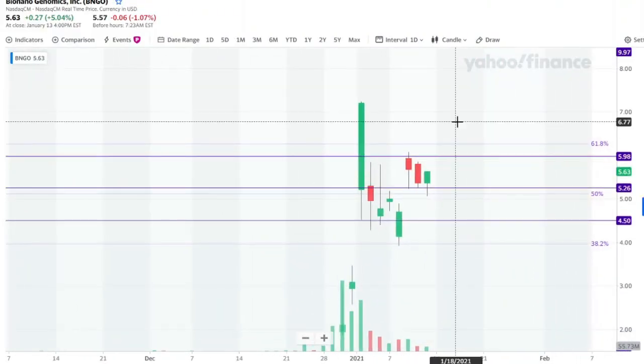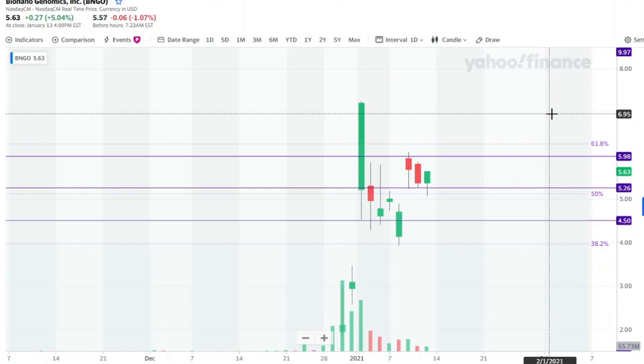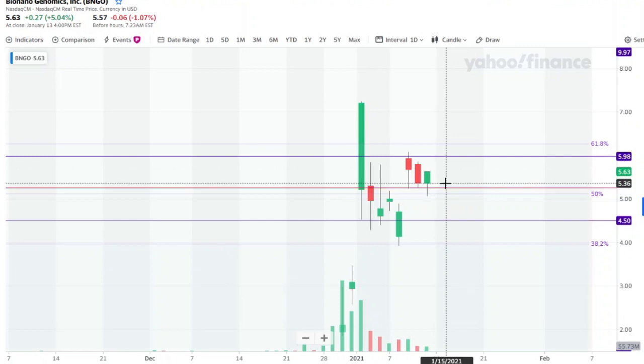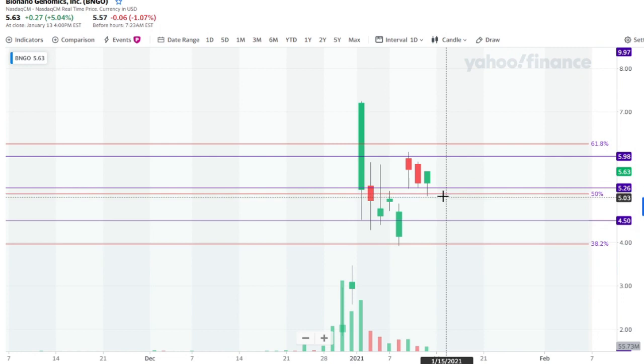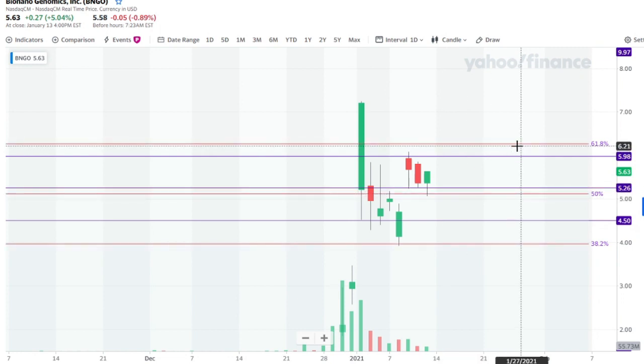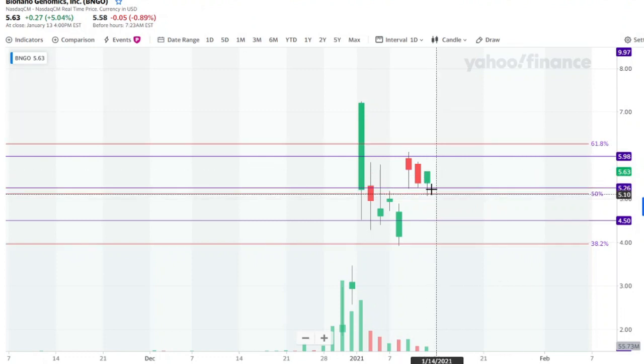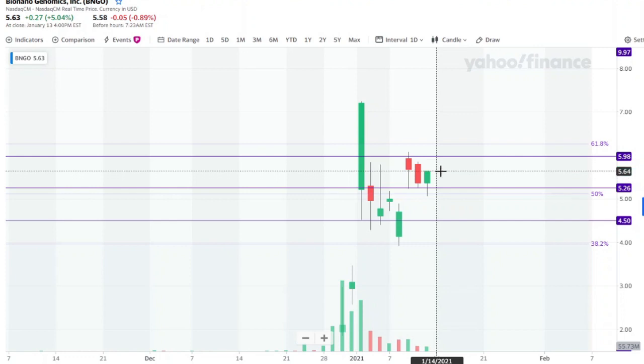Okay, geniuses. So this is what happened yesterday, and I like this candlestick that we closed with yesterday. It was a green candlestick. We opened around this level, 5.36 US dollars, and then we went down to this level. You guys can see everything is just working out fine on this chart. The price went down to this 50% level, and it bounced back up.